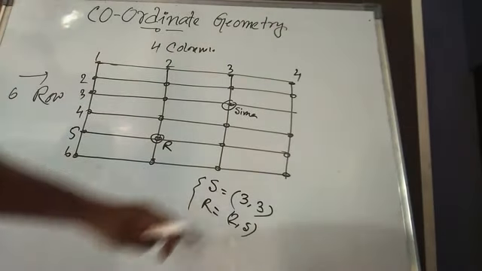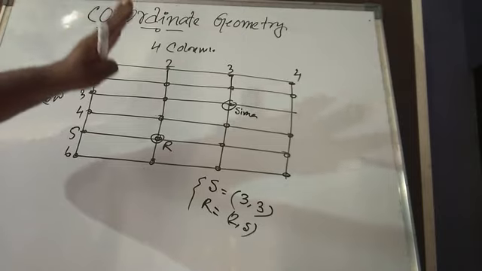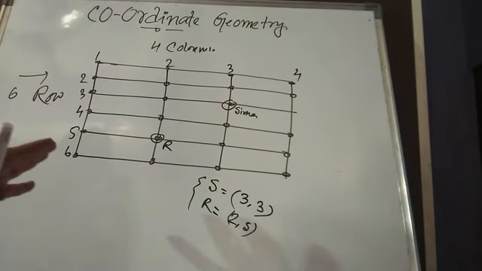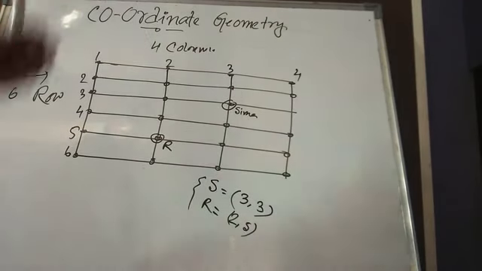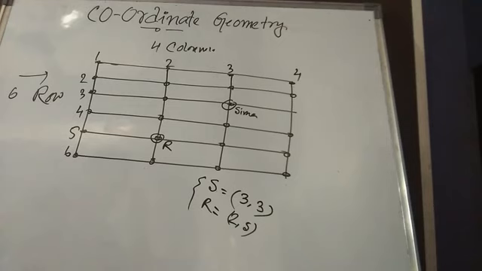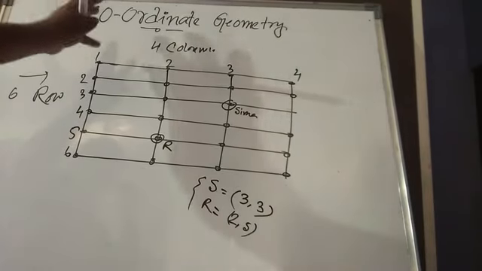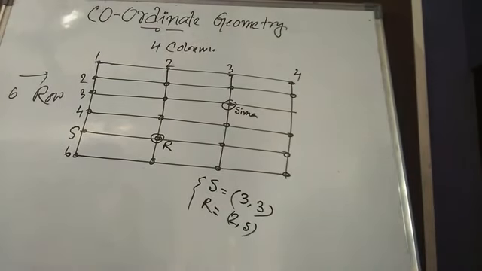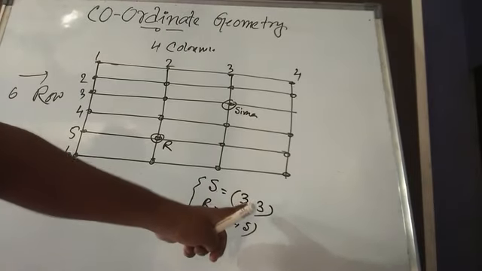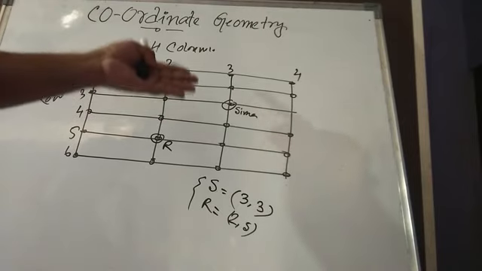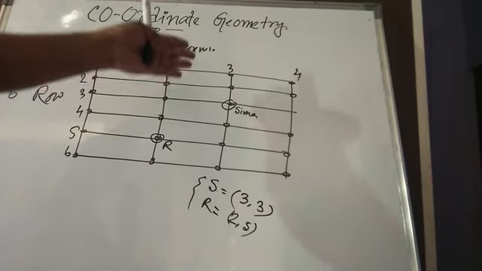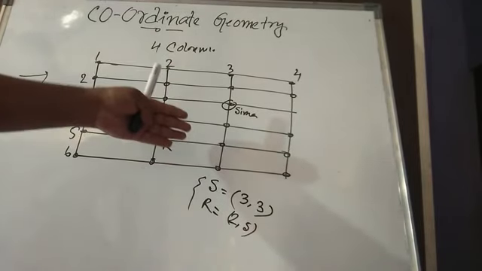We can find the location of every unique point with the help of coordinate geometry, and the points will be written in the same manner as we found the location of a student sitting in a classroom.